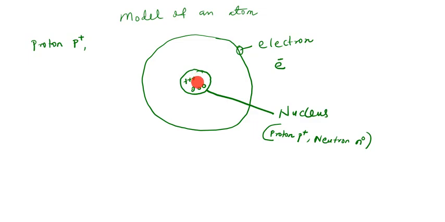Now, the number of protons is equal to the atomic number, which identifies the element. It is the number of protons that helps us to identify the element, and it is equal to the atomic number. Let's go ahead and look at the second one, the neutron.